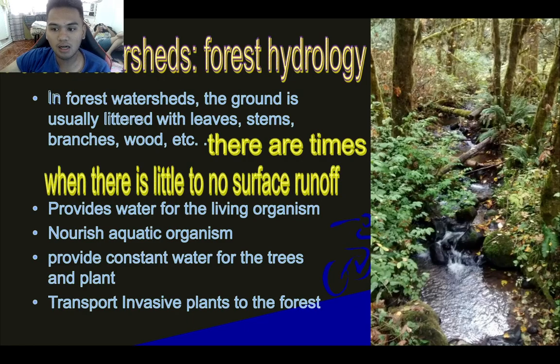When we say drought, guys, it is the lack of water in a specific area which could cause massive damage to the flora and fauna. But we also have to remember that this type of watershed is easily accessible for invasive plants, which cause competition to the local plants in this area.